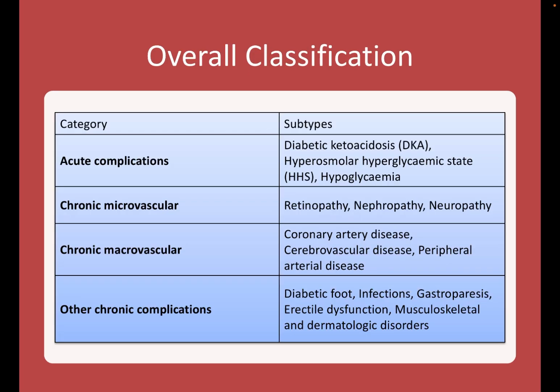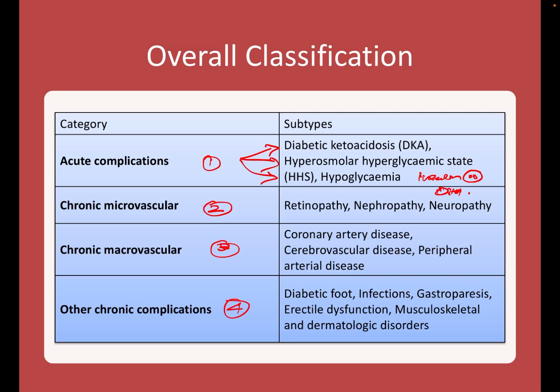So what is the overview of classification? We can classify this into acute complications, chronic microvascular complications, chronic macrovascular complications and other chronic complications. The acute complications include diabetic ketoacidosis, hyperosmolar hyperglycemic state and hypoglycemia, typically arising due to insulin or oral hypoglycemic drugs overdose.